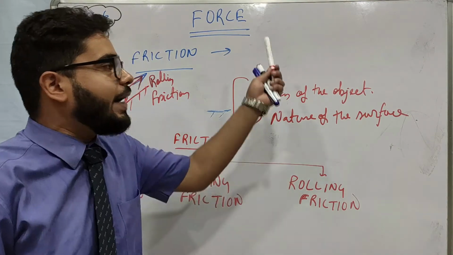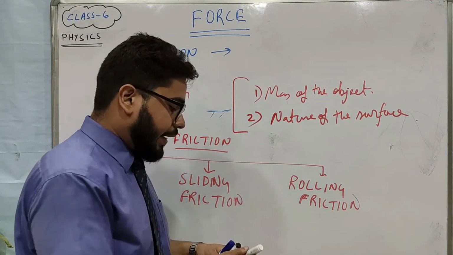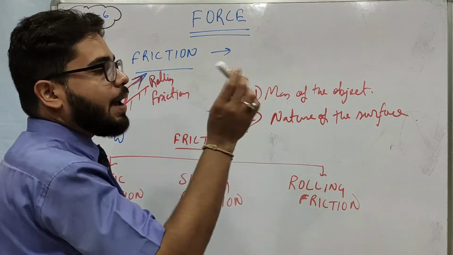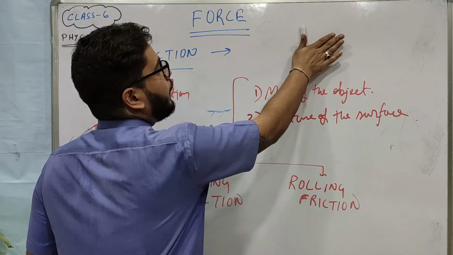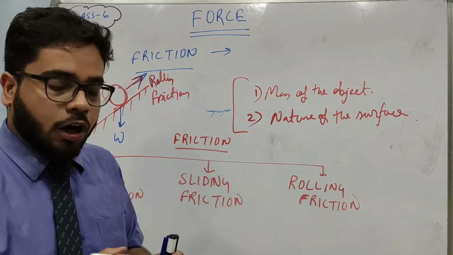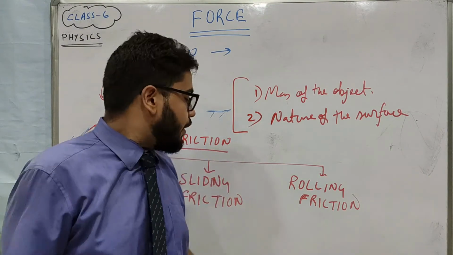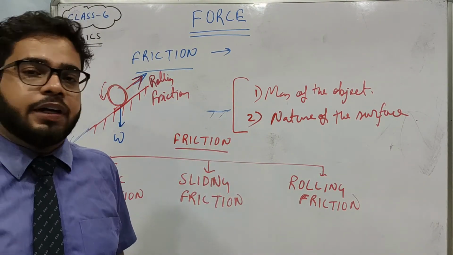So the friction being experienced here is known as sliding friction. But now suppose I have this pen in my hand and I am just rolling it like this. So the pen is rolling over the board. In this case it is rolling friction. So I hope you understood about different types of friction.